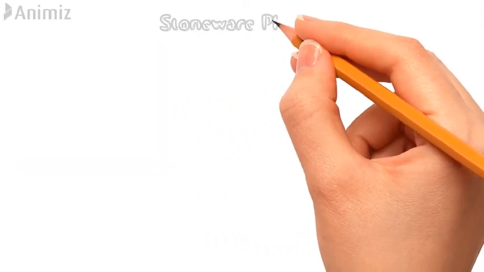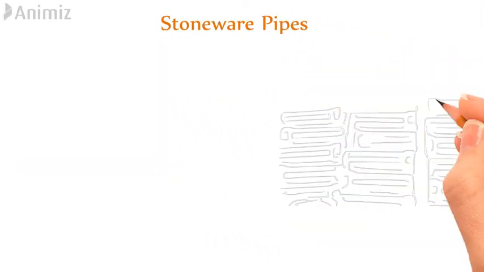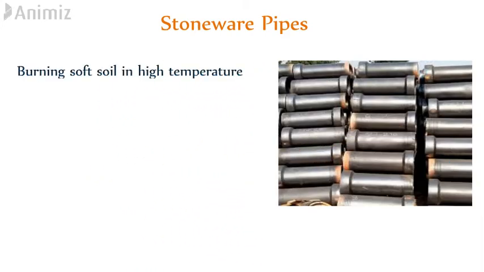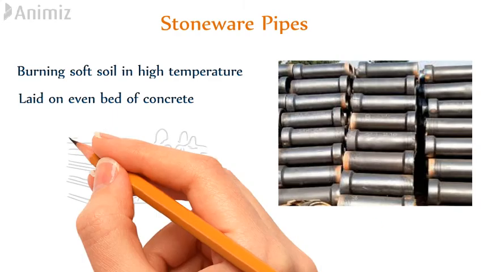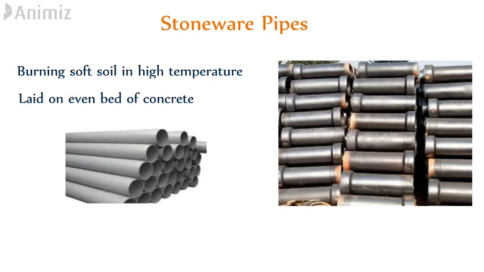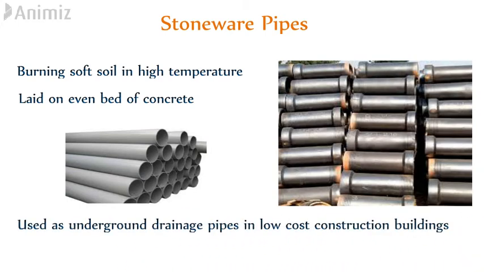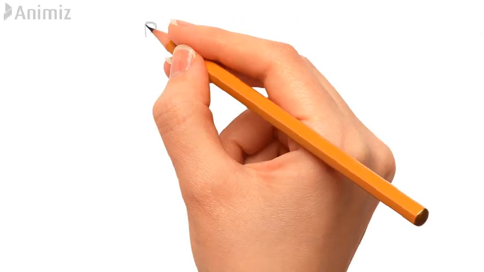Stoneware pipes. Stoneware pipes are manufactured in ceramic industries by burning soft soil at high temperature. These pipes are laid on even bed of concrete. Nowadays, PVC pipes are being preferred over these pipes in many places. These pipes are extensively used as underground drainage pipes in low-cost construction buildings. These pipes are cheap.